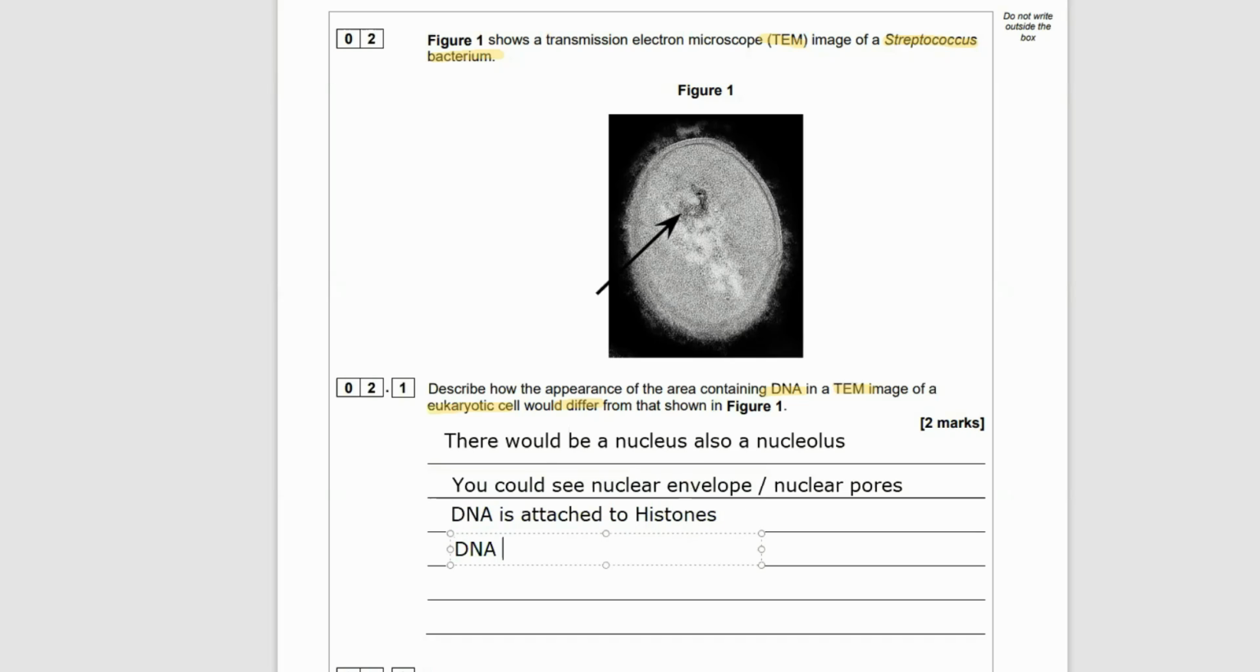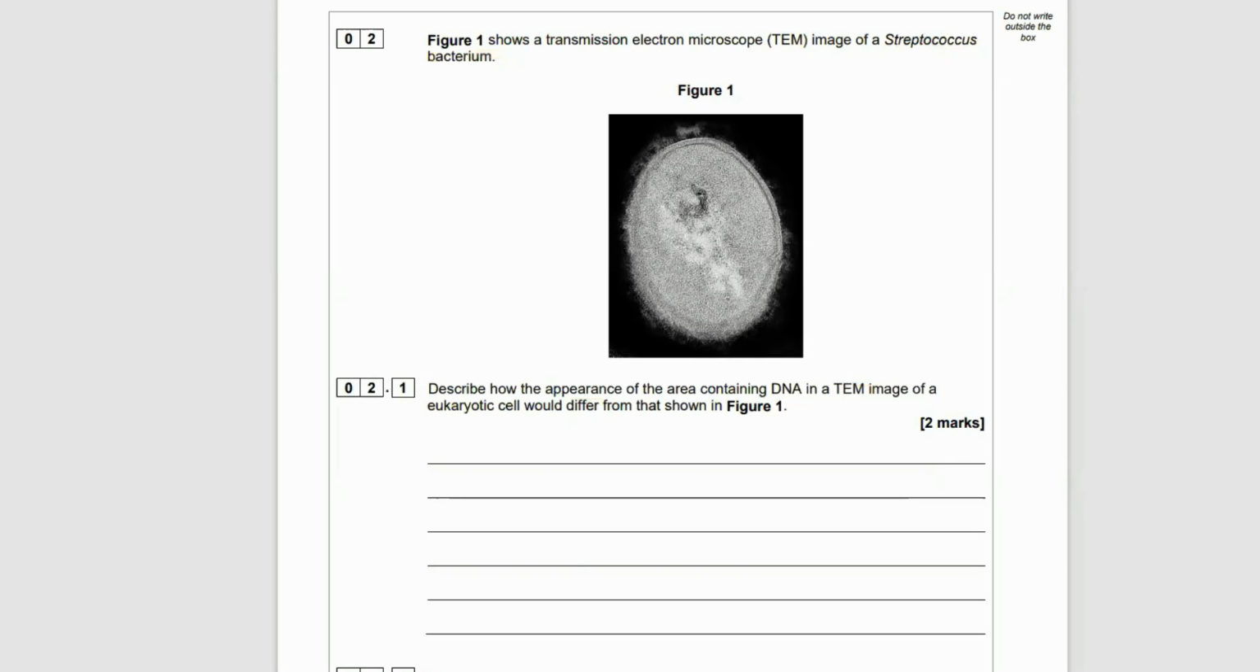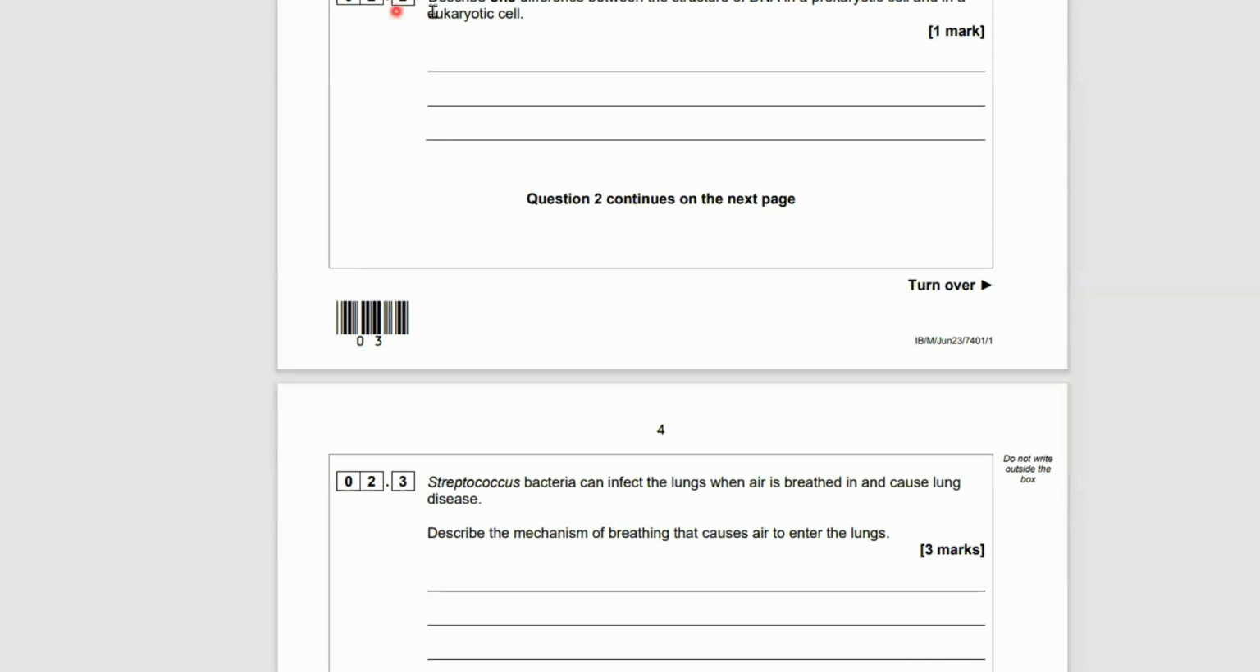Don't put that. You will be able to see the DNA is attached to histones. You'll be able to make that out. And the DNA will be linear in eukaryotic cells. It won't be in a loop like we saw there. Okay, let's get on to the next question.